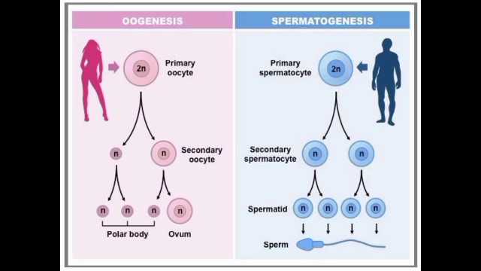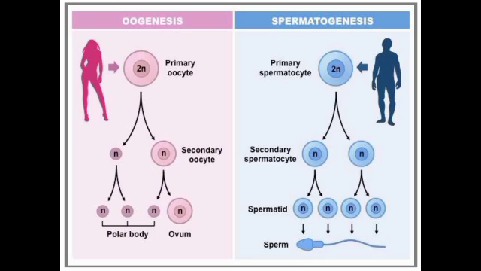In the second case, spermatogenesis starts from the diploid cell primary spermatocyte, which undergoes meiosis. The first meiotic division, which is of reductional nature, produces two haploid secondary spermatocytes.